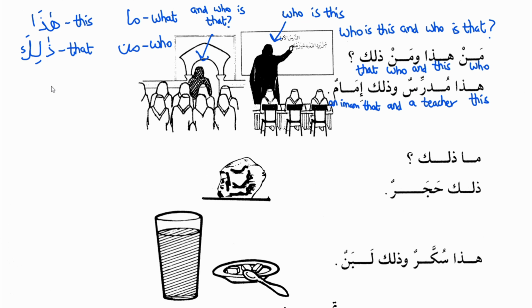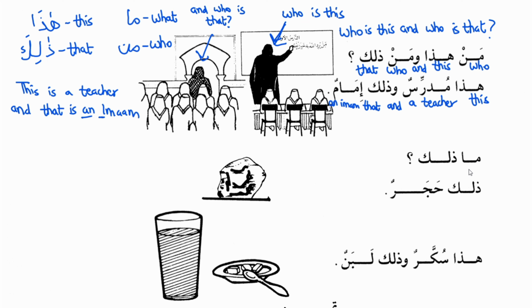Final translation is this is a teacher, referring to the first person here who is teaching the students, and that is an imam. We'll use an because it is starting with the vowel I. Haza mudarrisun, this is a teacher. Wazalika imamun, and that is an imam. Man haza wa man zalika, who is this and who is that. Answer to which is haza mudarrisun, this is a teacher. Wazalika imamun, and that is an imam.